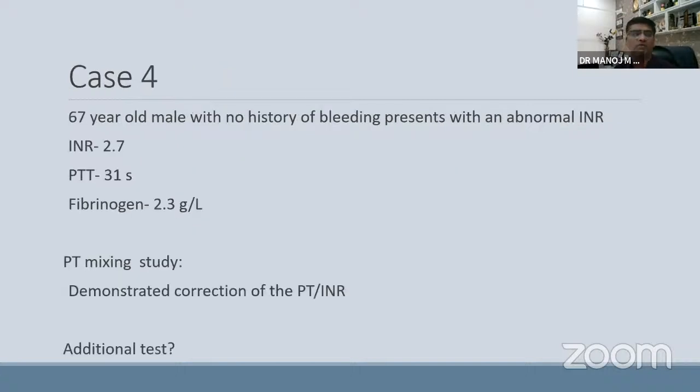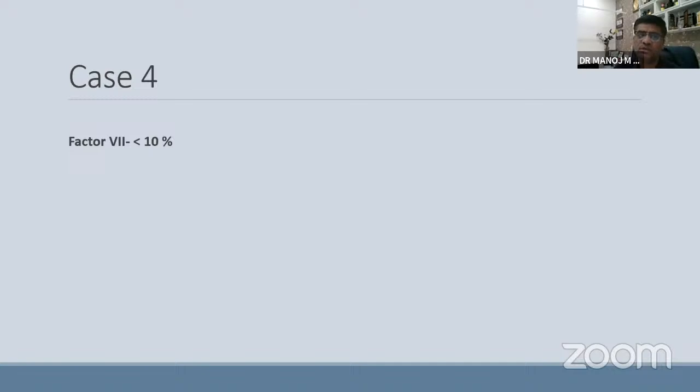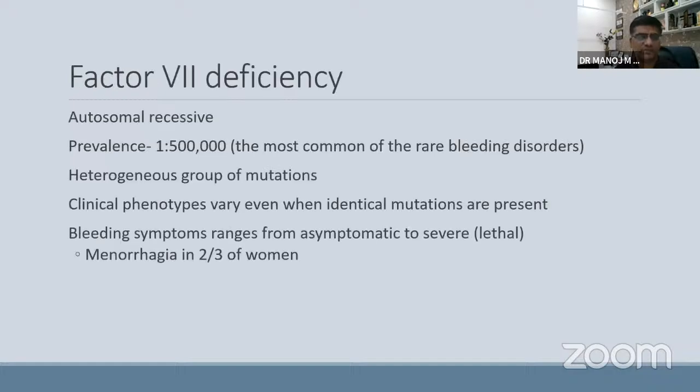Let's move on to the fourth. 67-year-old male with no history of bleeding, presenting with abnormal INR. APTT is normal. INR is 2.7. You do the mixing study, correction is seen. What additional test will you do? Factor 7 level. Factor 7 level is completely less than 10.